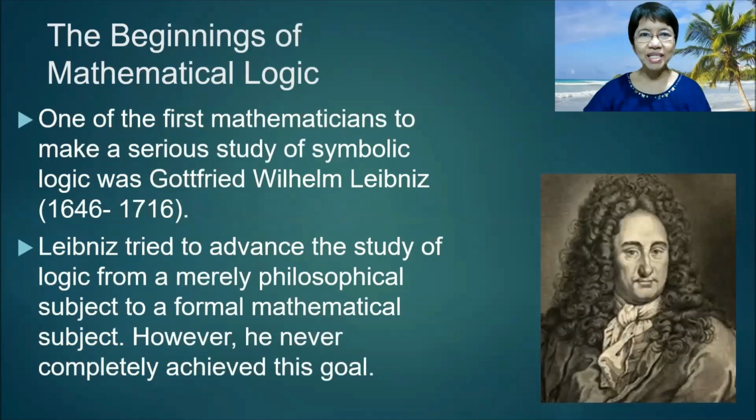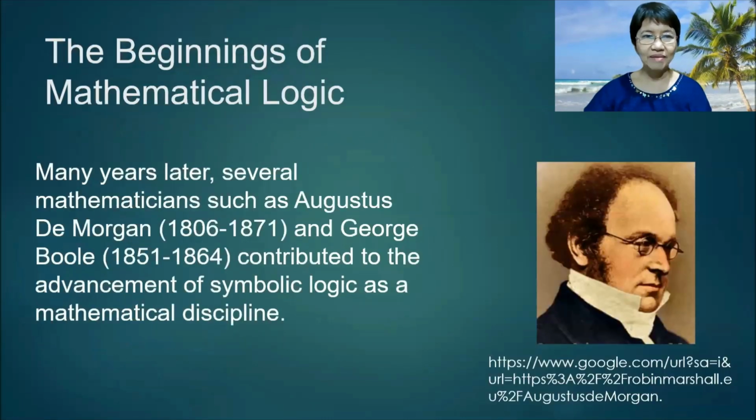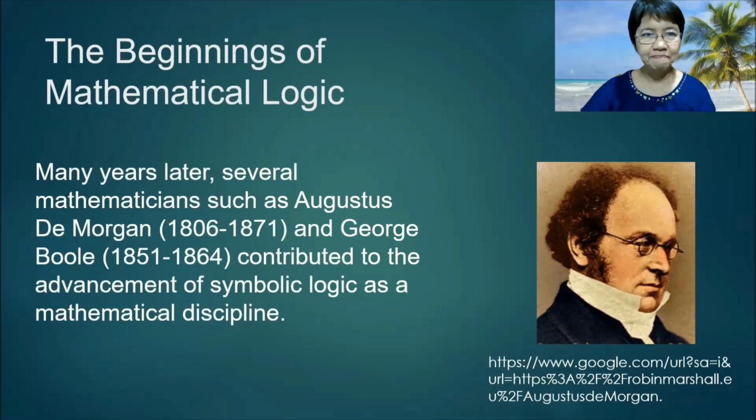Let us now trace the beginnings of mathematical logic. One of the first mathematicians to make a serious study of symbolic logic was Gottfried Wilhelm Leibniz. Leibniz tried to advance the study of logic from a merely philosophical subject to a formal mathematical subject. However, he never completely achieved this goal. Many years later, several mathematicians such as Augustus de Morgan and George Boole contributed to the advancement of symbolic logic as a mathematical discipline.